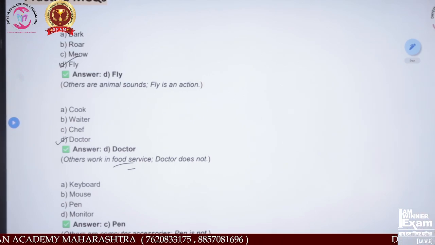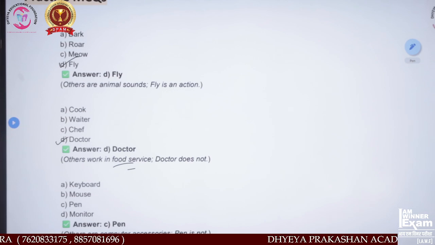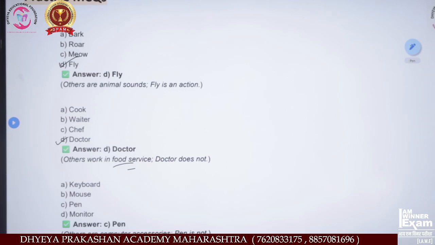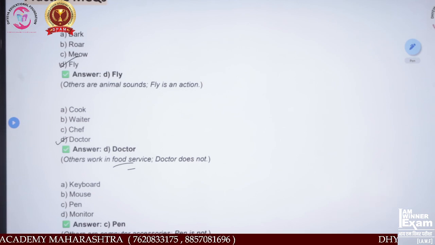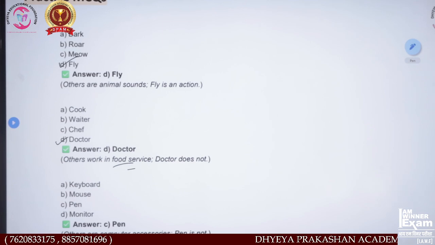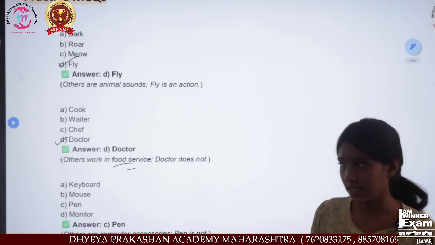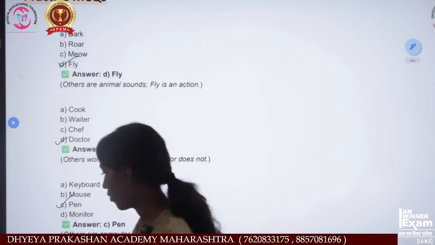Again, next question. Option A keyboard, option B mouse, C pen, D monitor. Which one is the odd one out? As you can see, option A keyboard, B mouse, and D monitor are parts of a computer, or computer accessories, but pen is not a computer accessory. That means option C is the odd one out.